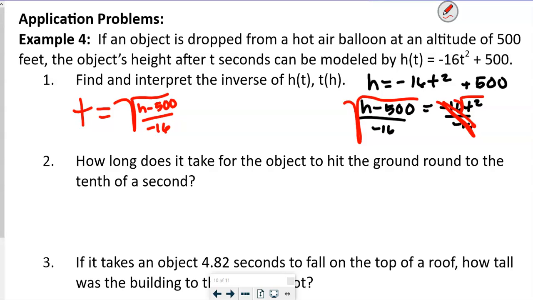So part B says, how long does it take for an object to hit the ground? I should say round to the nearest tenth of a second. So obviously hitting the ground would be 0, right? So our h would be 0. So this is going to be t. Oh, and it asks us to interpret. Sorry, I forgot about that.